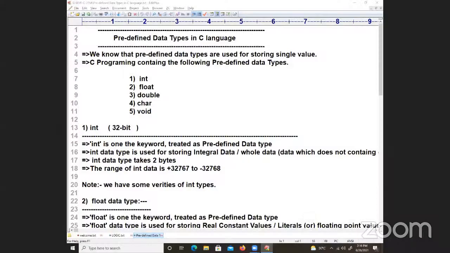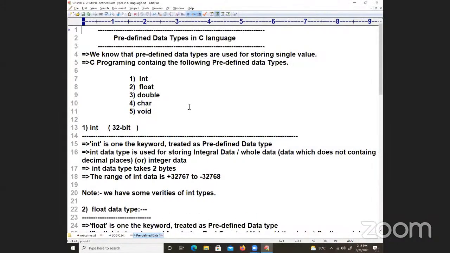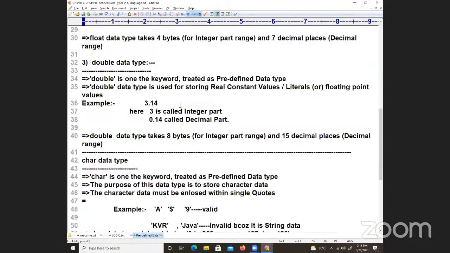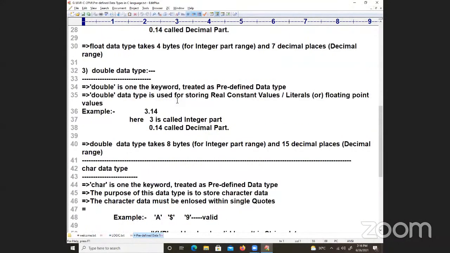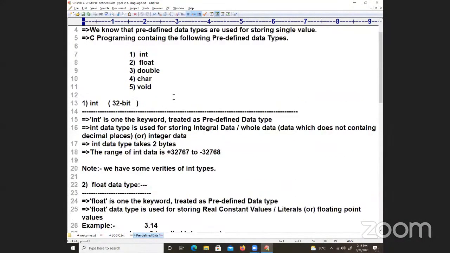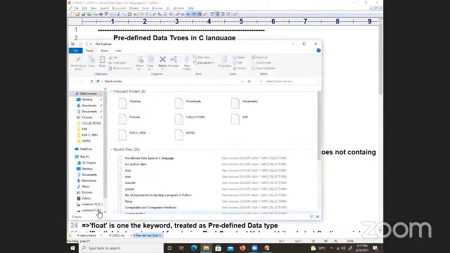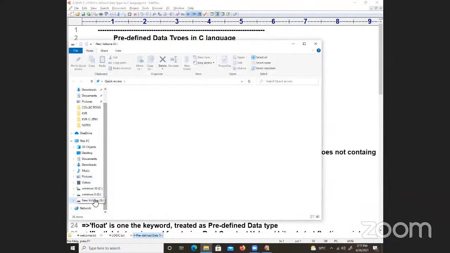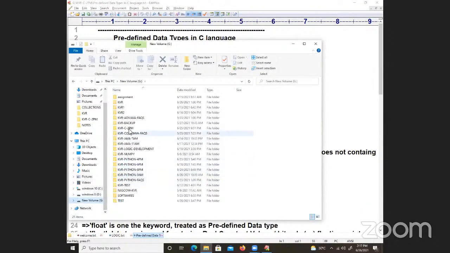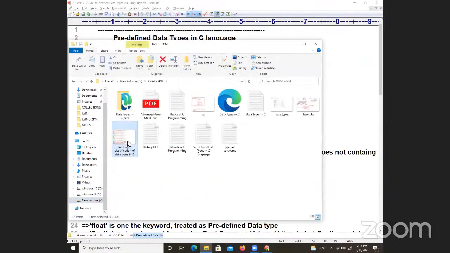So we have done the type of examples. So we have done the type of discussion in the classroom. Now we are going to see another discussion in the classroom, that is going to be the variable declaration. Last class also we have seen some table differences, different varieties of data types also.